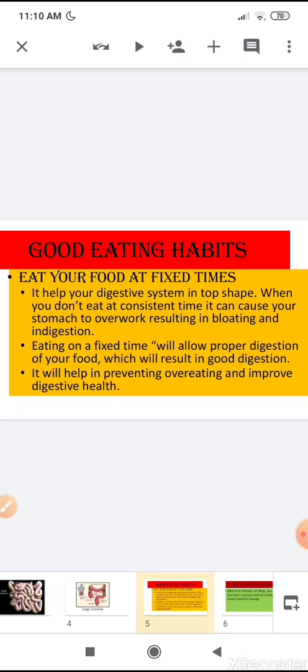When you don't eat at a consistent time, means at a particular time, it can cause your stomach to overwork, and if your stomach will overwork, then do you know what happens? Then it will result in bloating and indigestion problem. Bloating here means a swollen state caused by gas. Sometimes you feel that your stomach is filled by gas, and this is because of your eating habit.